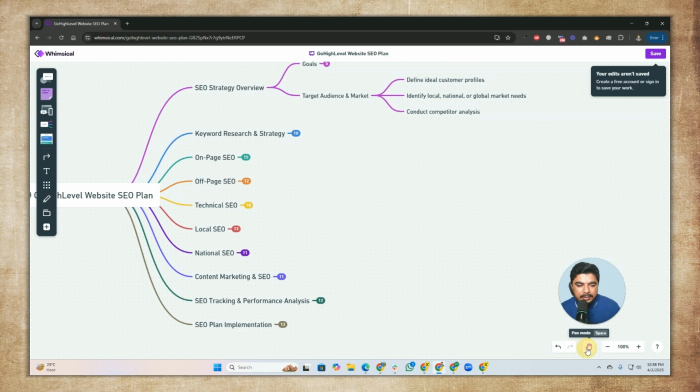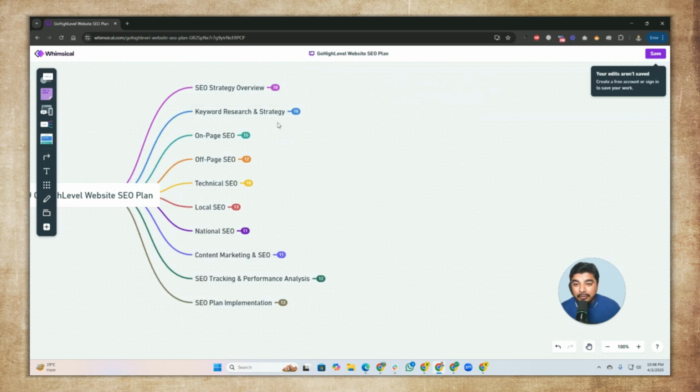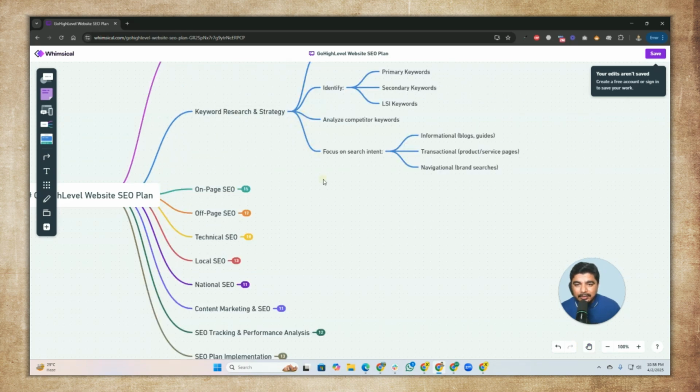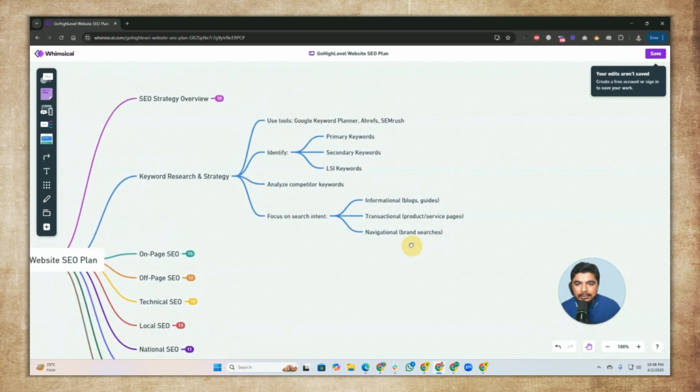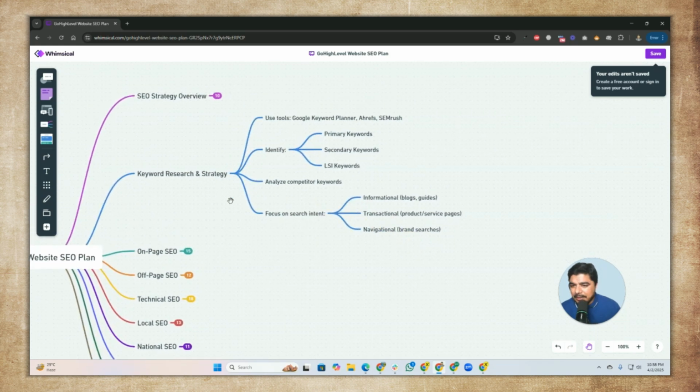So in the next part, we're going to learn about keyword research and strategy. I simply click on it and drag and drop this one, and here we have keyword strategy and plans. The first thing is the tools we use for keyword research: Google Keyword Planner, Ahrefs and SEMrush. These are the tools we are going to use for our keyword research. And by the way, this is our theoretical video.